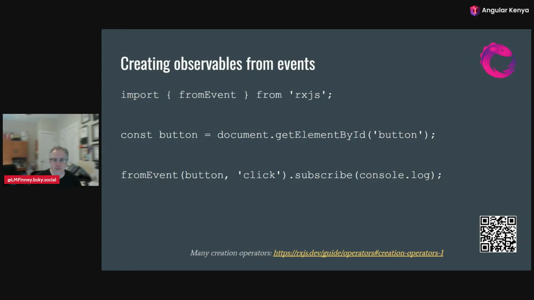Another place that we can create observables from is from events. Imagine in our application, we have a button, and then we can use our document to get that element from it. And we can say fromEvent, from RxJS again, we can wrap the click event on that button and subscribe to that. And now every time the user clicks on that button, we'll log out the details of that event, you know, the XY coordinates and whether the control key is depressed and things like that. This is another way to create observables.